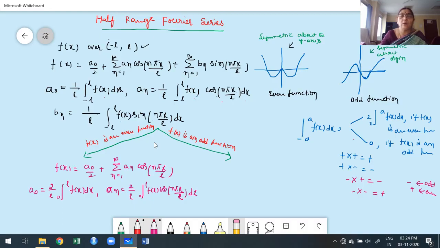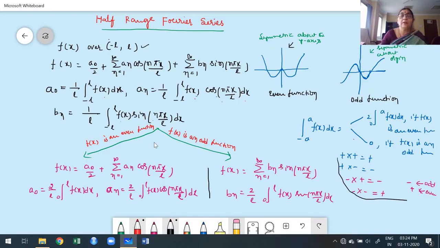Bn. Therefore, the corresponding Fourier series expansion for this is f of x equal to the summation ranging from 1 to infinity of Bn sine of n pi x by L. Where, what is the formula for Bn? 2 by L, integral from 0 to L, f of x sine of n pi x by L with respect to x.